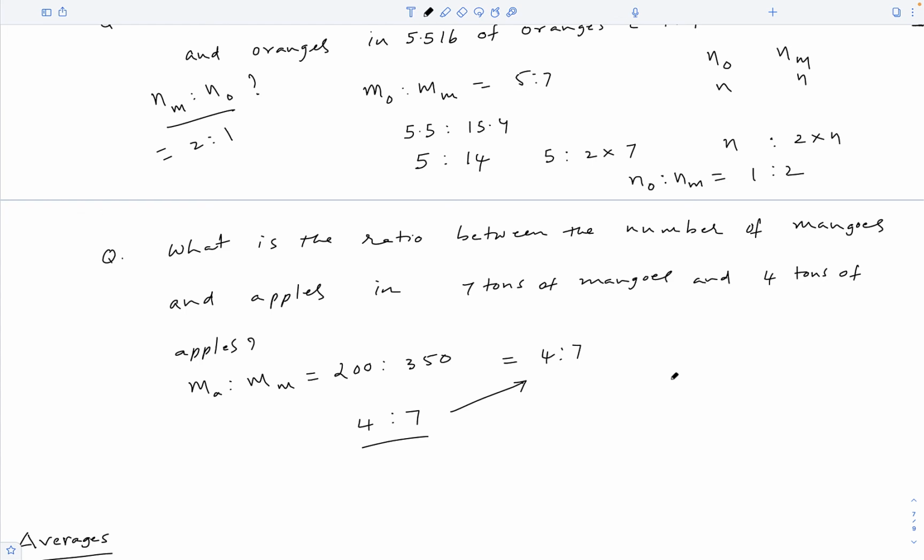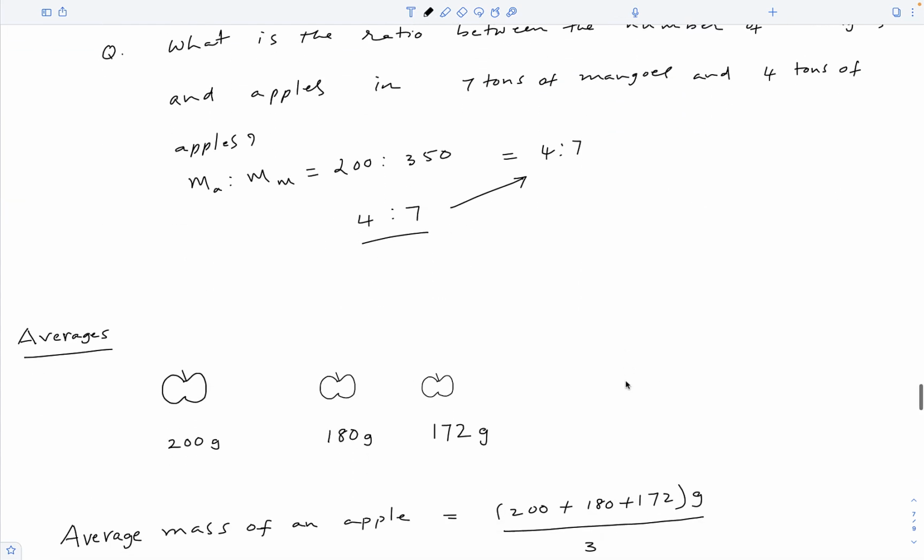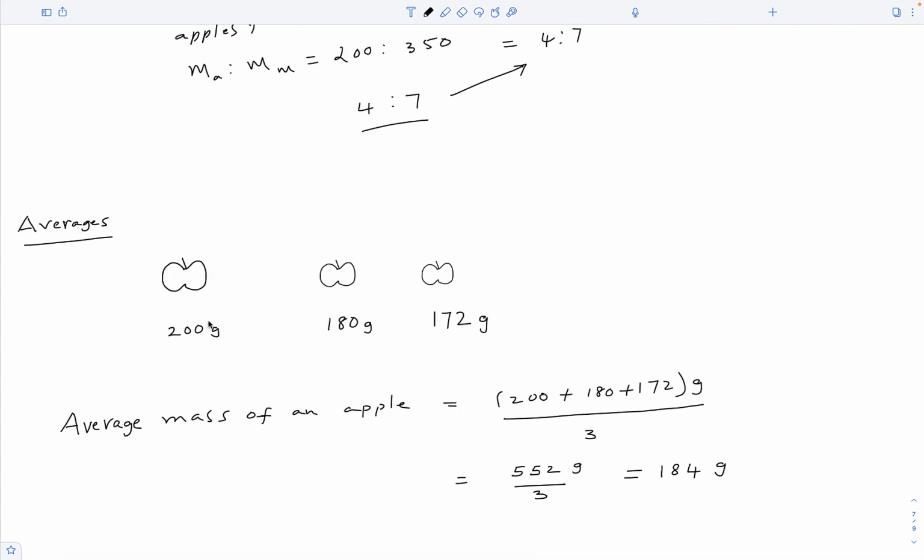Now let us move on to the next topic and do a couple of questions on averages. Say we have 3 apples with different masses and we are asked to calculate the average mass of an apple. Obviously, we add up the 3 values that are given and divide that sum by the total number of values given to get the average mass of an apple. But the question is, what is the meaning of this average and this calculation?